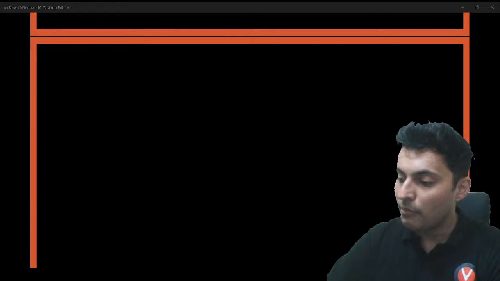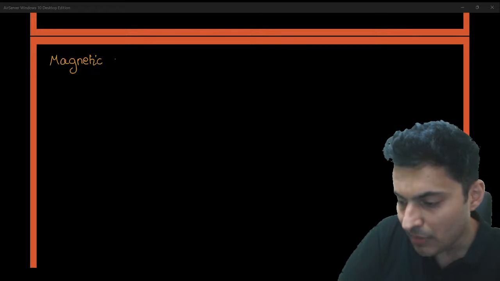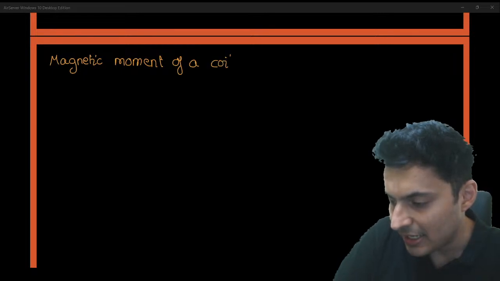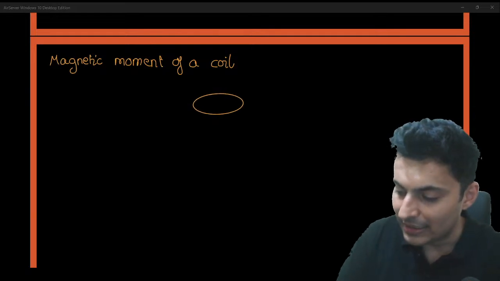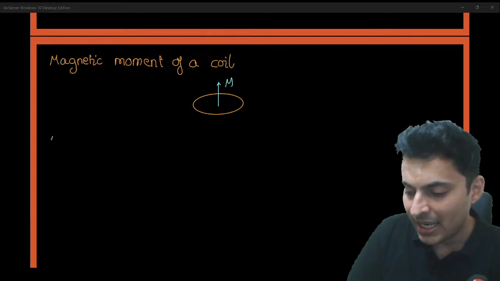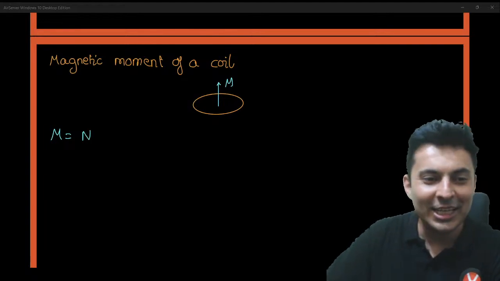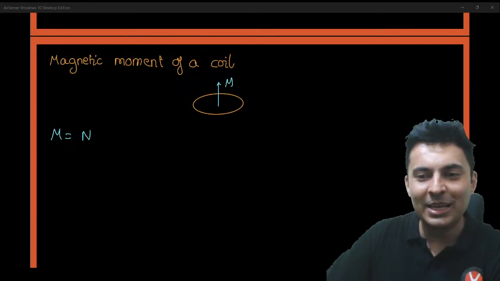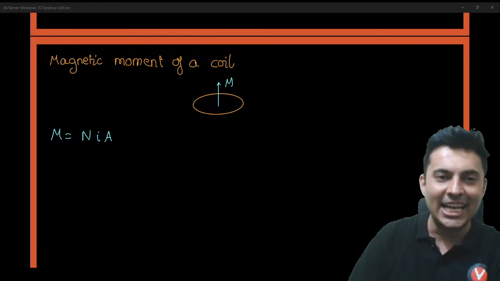Next is the magnetic moment of a coil. If you take a coil like this, it has its own magnetic moment. And the formula for that, remember, is NIA. Very similar to NTA, instead of T you make it I, NIA.